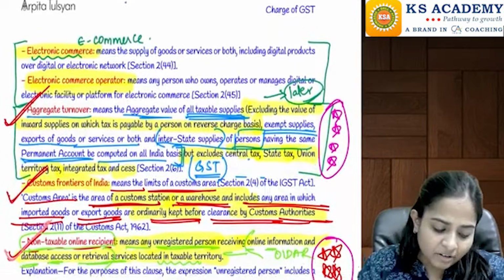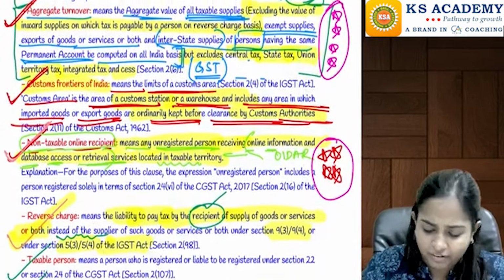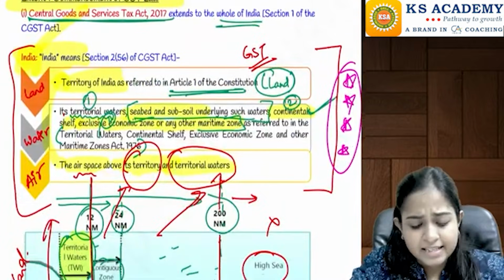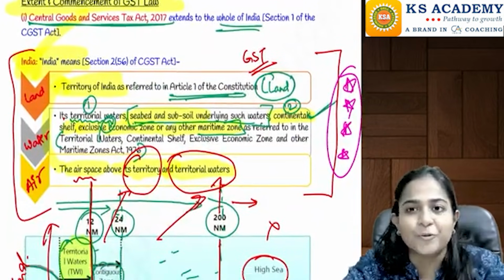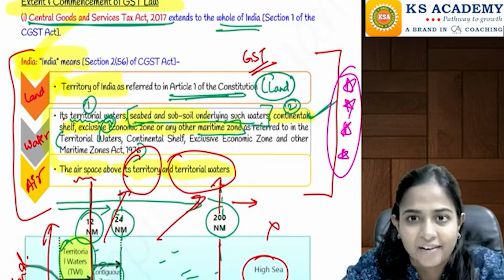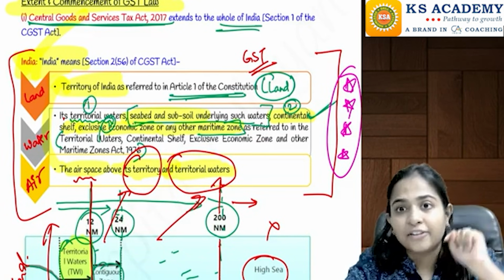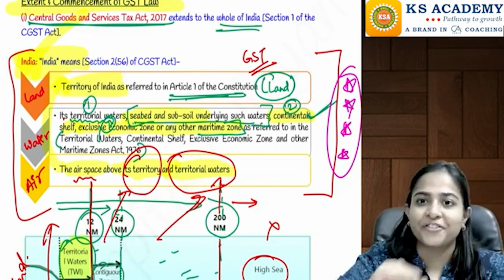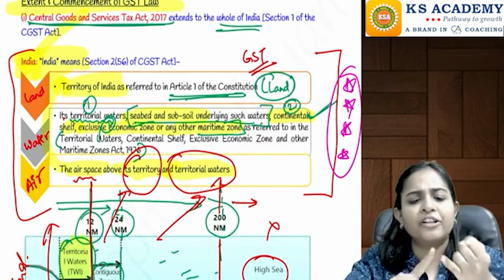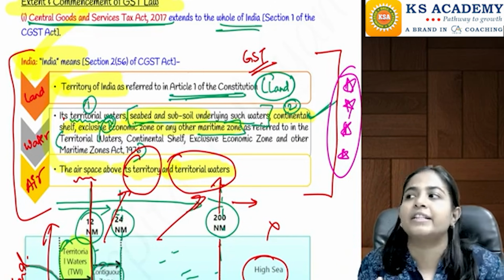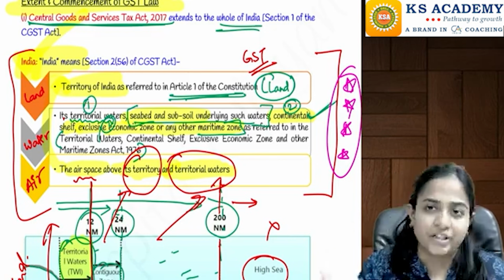Then we have a few definitions here, which we will consider as we go ahead. The most important definition that we need to do here is the definition of India, the meaning of the term India. We had studied in the first chapter also that we have different acts. We have the CGST Act, SGST Acts of different states, then the UTGST Act, IGST Act, etc.